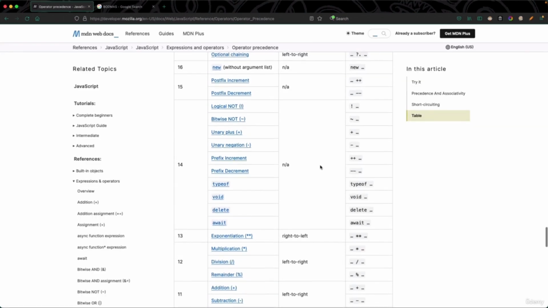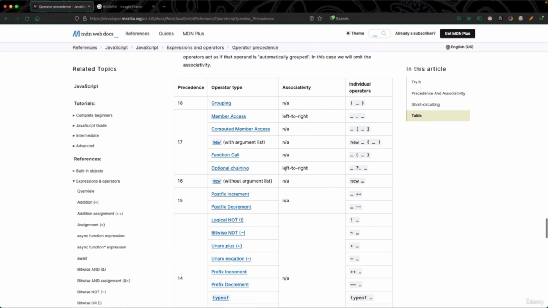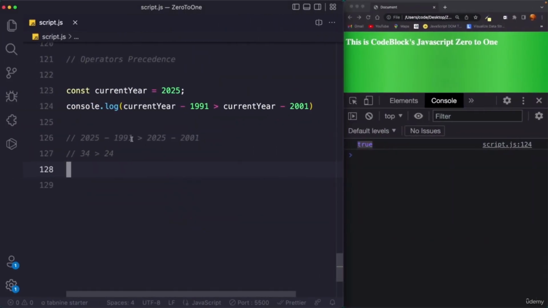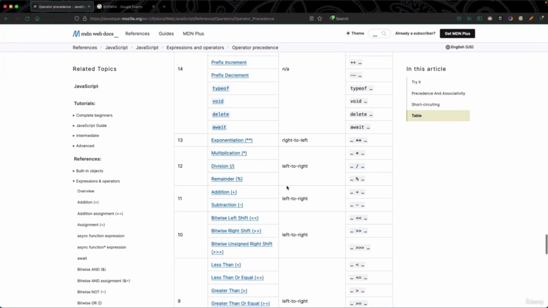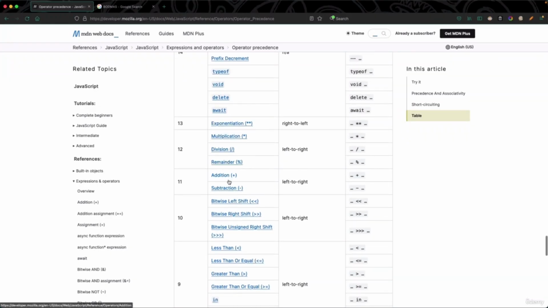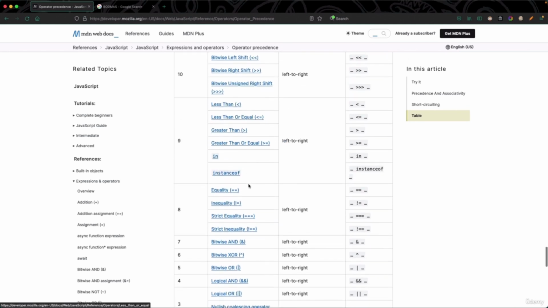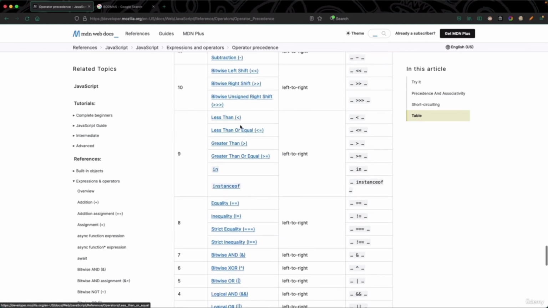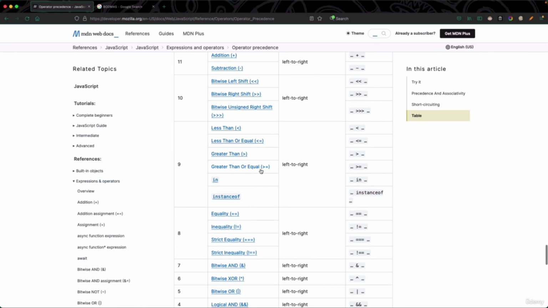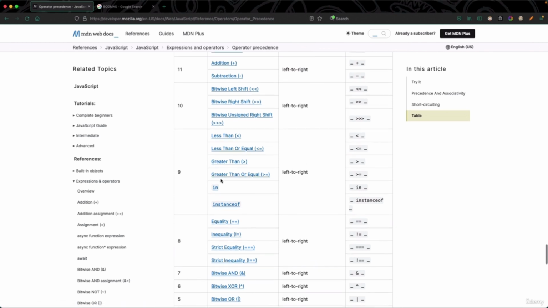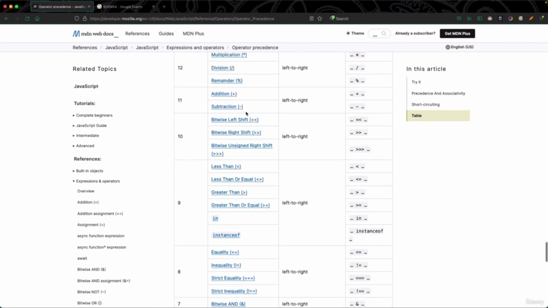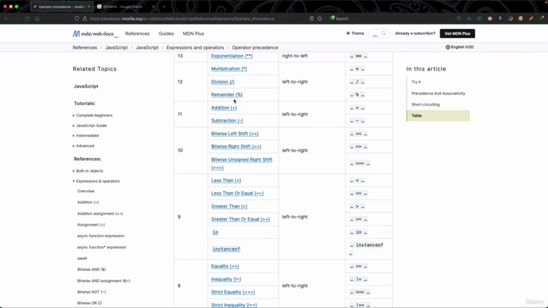Now let's stick to the point of why this is evaluated first rather than this. Here you can see that all the mathematical operations like addition, subtraction, division, remainder have a higher precedence, 12 and 11, than these comparison operators, less than equal to, greater than equal to. Okay, so those have an operator precedence of 9, and these arithmetic operators have operator precedence of 11 and 12.